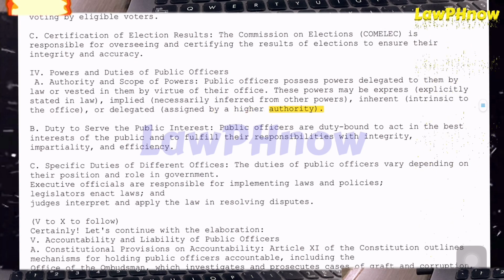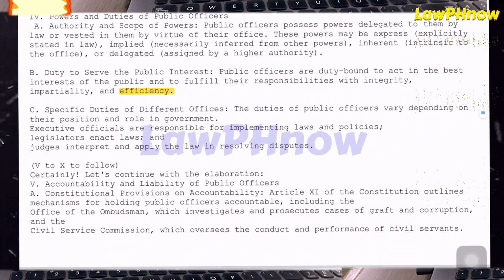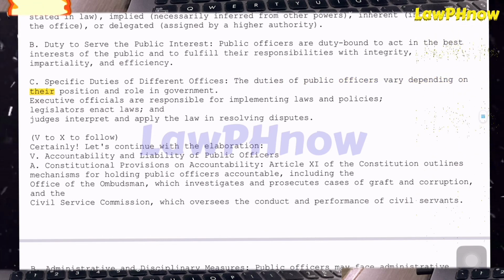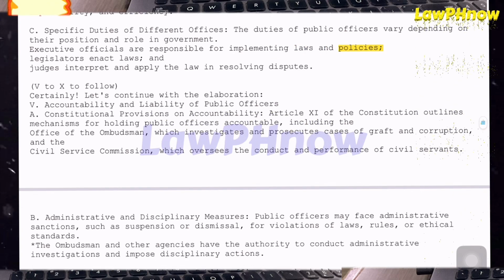B. Duty to serve the public interest. Public officers are duty-bound to act in the best interests of the public and to fulfill their responsibilities with integrity, impartiality, and efficiency. C. Specific duties of different offices. The duties of public officers vary depending on their position and role in government. Executive officials are responsible for implementing laws and policies. Legislators enact laws, and judges interpret and apply the law in resolving disputes.